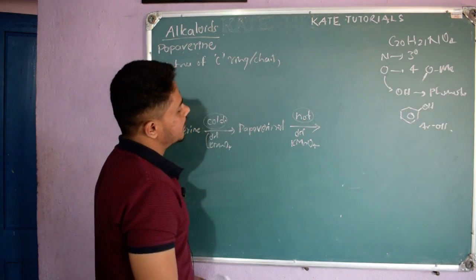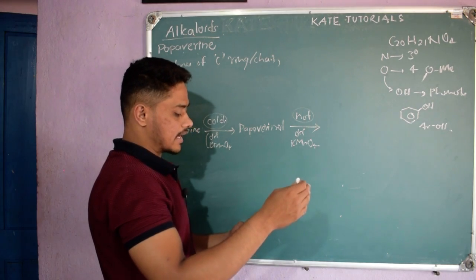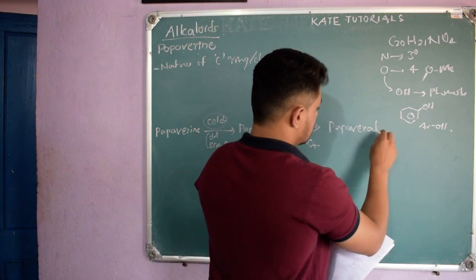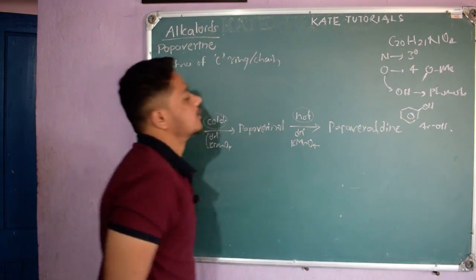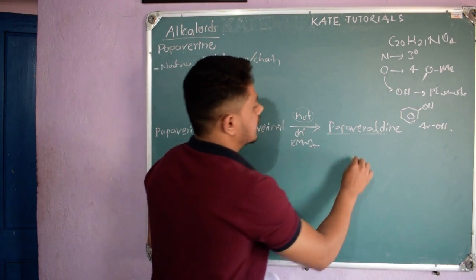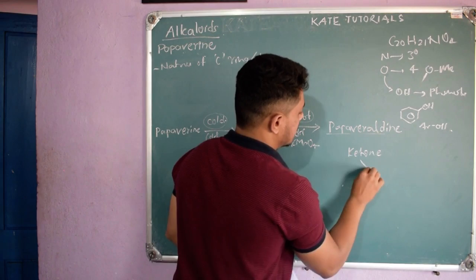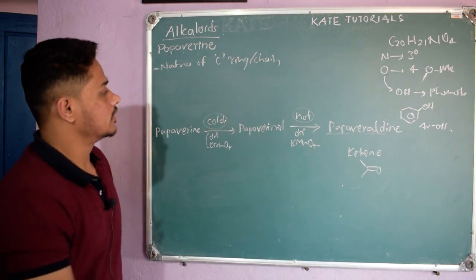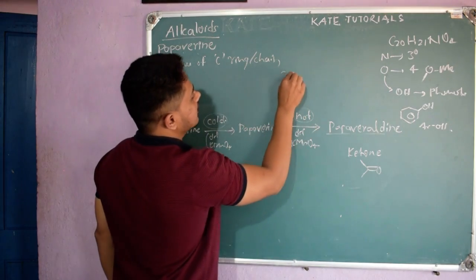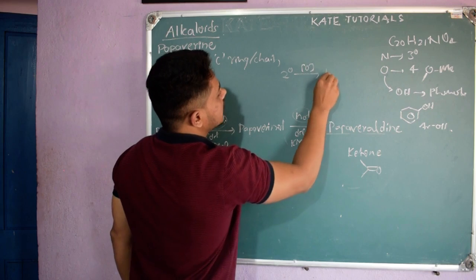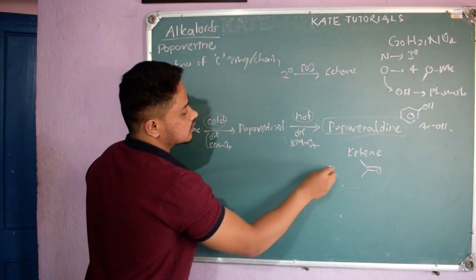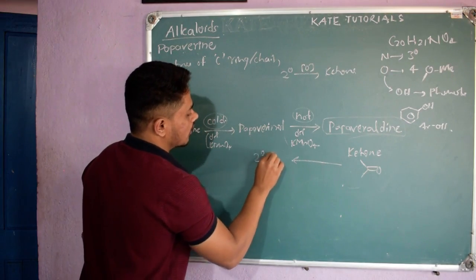So from papaverinol they got this thing, papaverildin, right? They found out that this papaverildin contains a ketone group. Ketone means C double bond O. So hot dilute KMnO4 is the oxidizing agent. We know from basic chemistry that when a secondary alcohol is oxidized we get a ketone. So they found that this papaverildin contains a ketone, meaning it was oxidized, so here it contained a secondary alcohol, right?